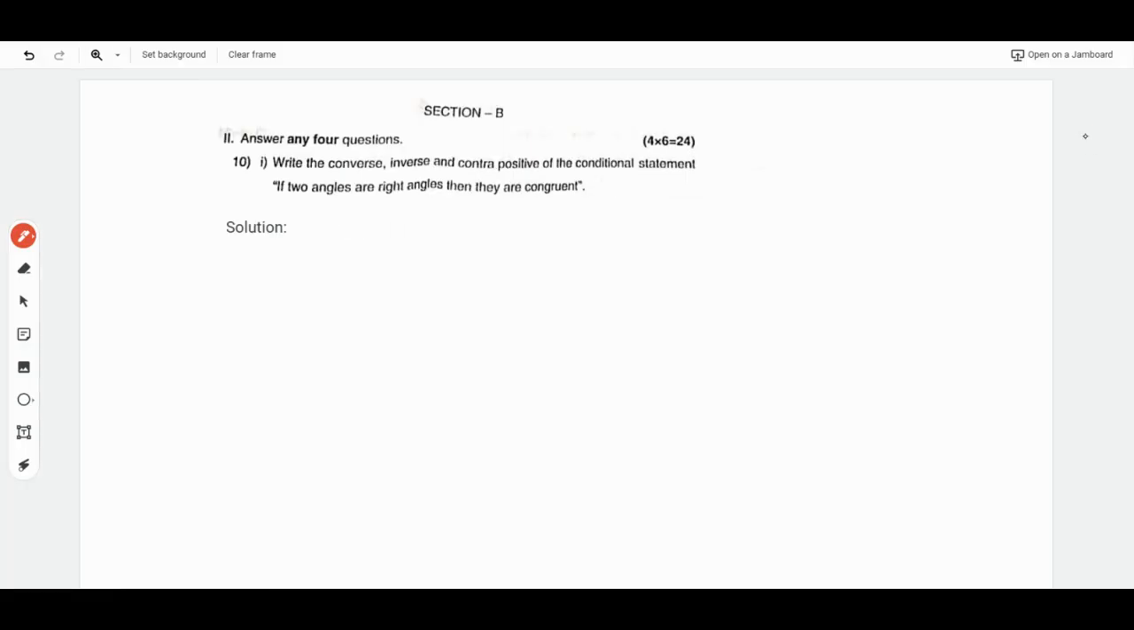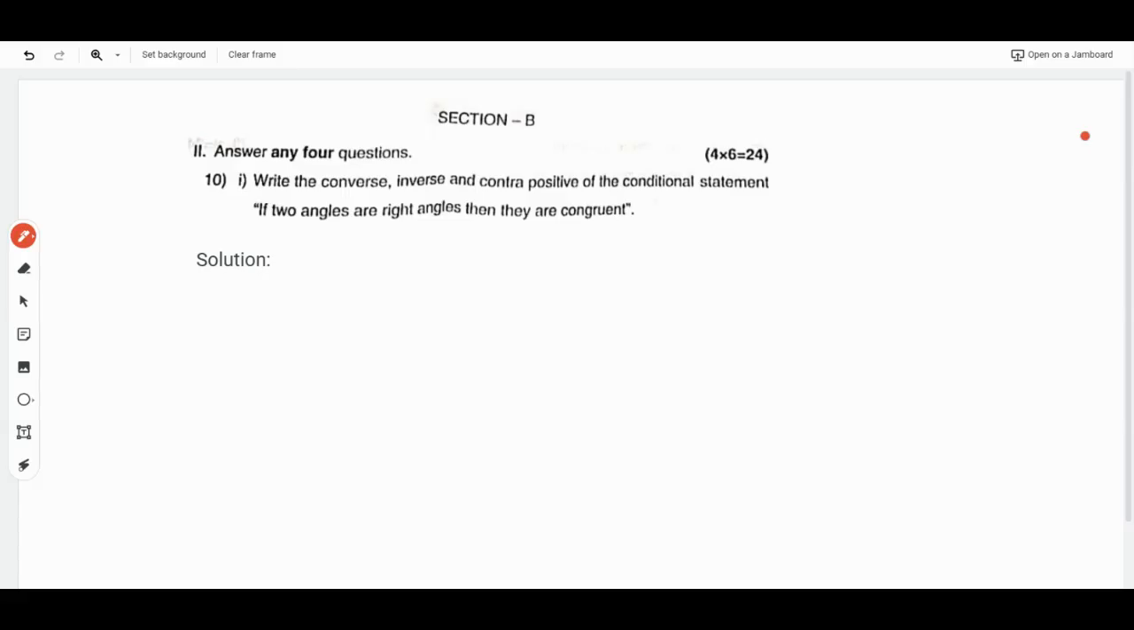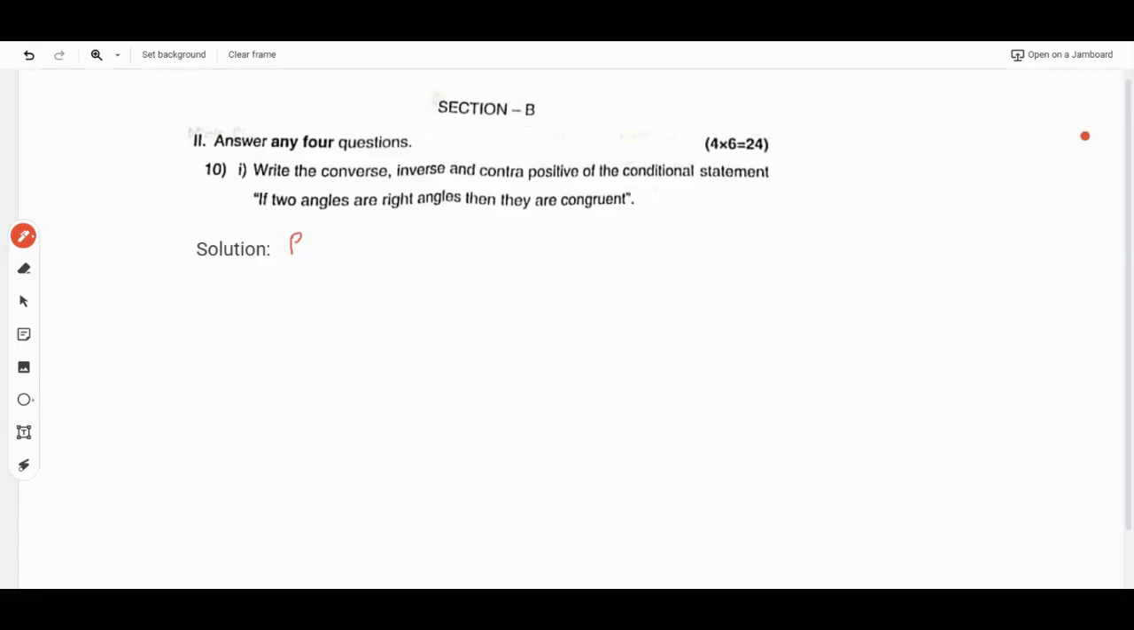Then moving on with section B, that is 6 mark questions. In that, the first question is to write the converse, inverse, and contrapositive of the given conditional statement. So here let us break the given statement into two. That will be P and Q. What will be P? P will be two angles are right angles.